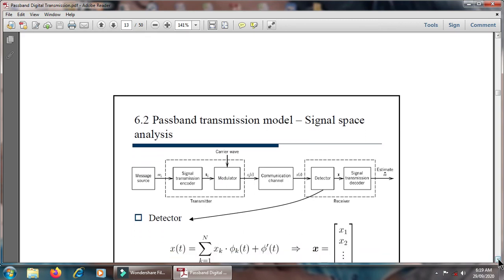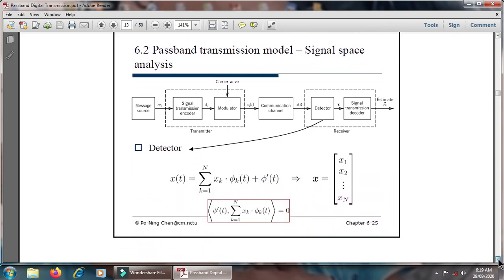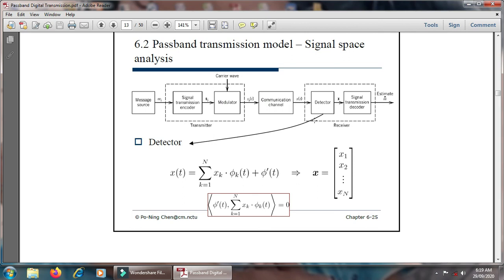Then we move towards the detector. What is the output of the detector should be provided here. The detector x of t: again whatever data is transmitted, the summation of k equal to 1 to n, x of k into phi of k of t plus phi dash of t, where x is equal to x1, x2, x3 up to x of n, and that belongs to the detector x of t, and then it will be applied to the signal transmission encoder.